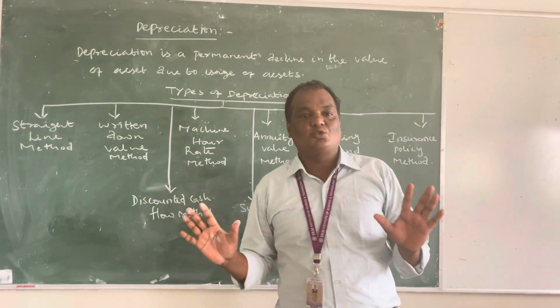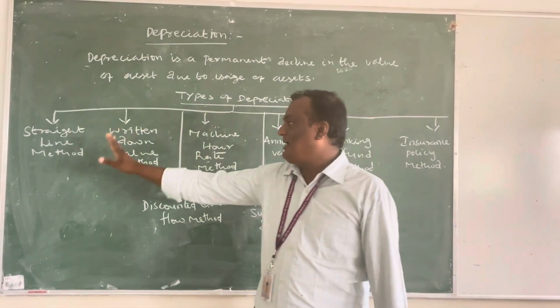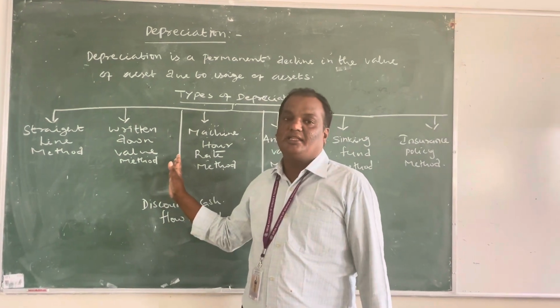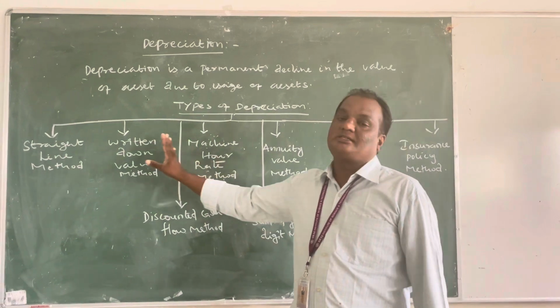The methods most commonly used by companies are the straight line method and the written down value method. These are the most important methods. Everyone should know these two methods.